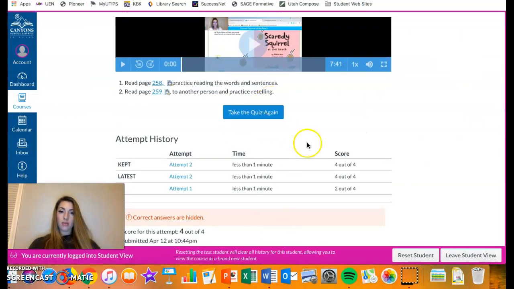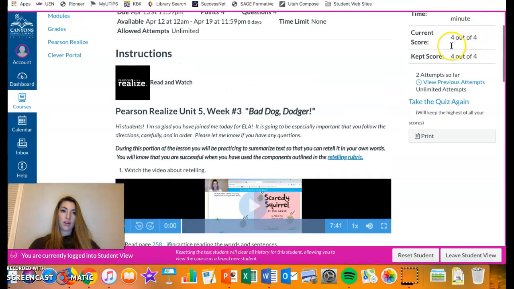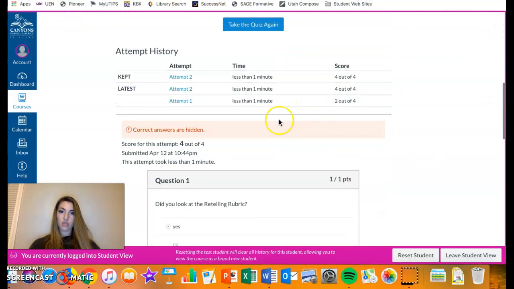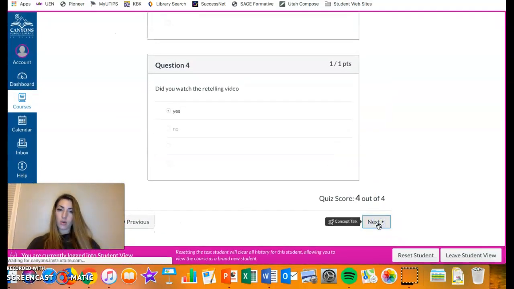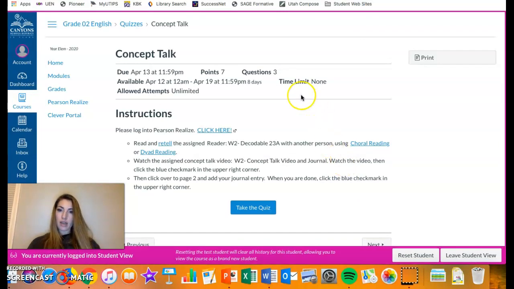Once I have my 4, it's going to keep the highest score so you don't need to worry about getting things wrong or anything like that. And then you're going to click next. That's more just for you to make sure that you're getting everything done.